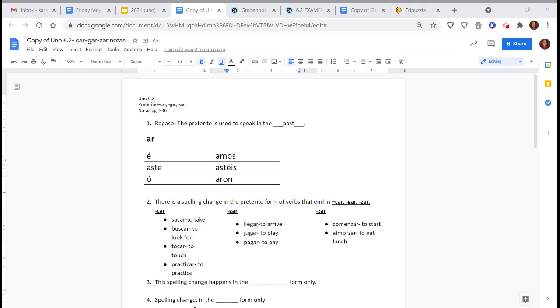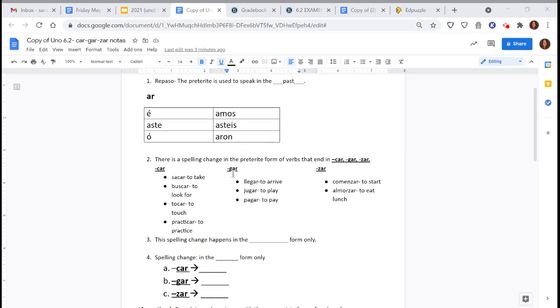Today, we're going to be looking at a spelling change that's going to happen. When I want to use a couple of verbs from three different groups and change them in the preterite form, there's a spelling change we're going to be looking at. The groups are what we call CAR, GAR, ZAR verbs. If the last three letters are CAR, they're going to be included in the CAR group. With the GAR group, the last three letters are GAR, and we group them together. And we have ZAR, the last three letters ZAR.